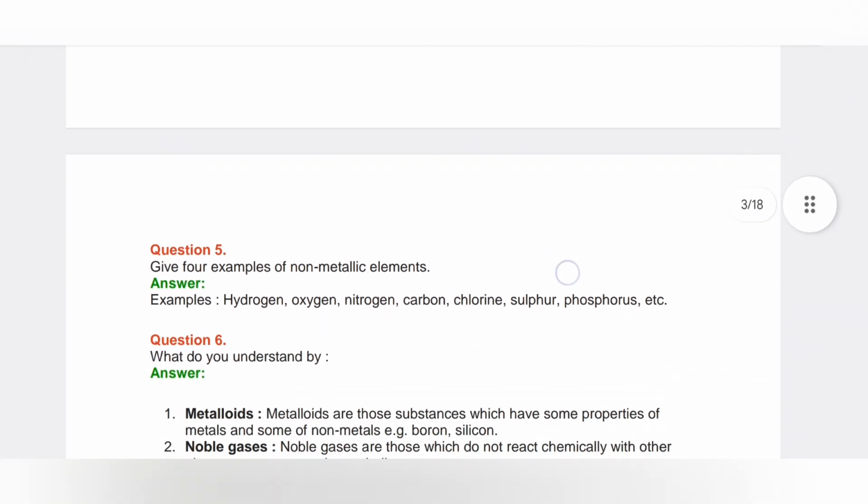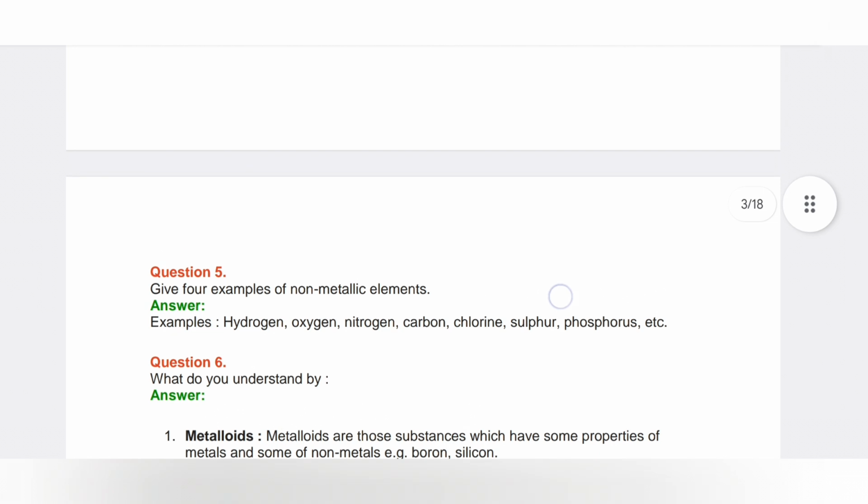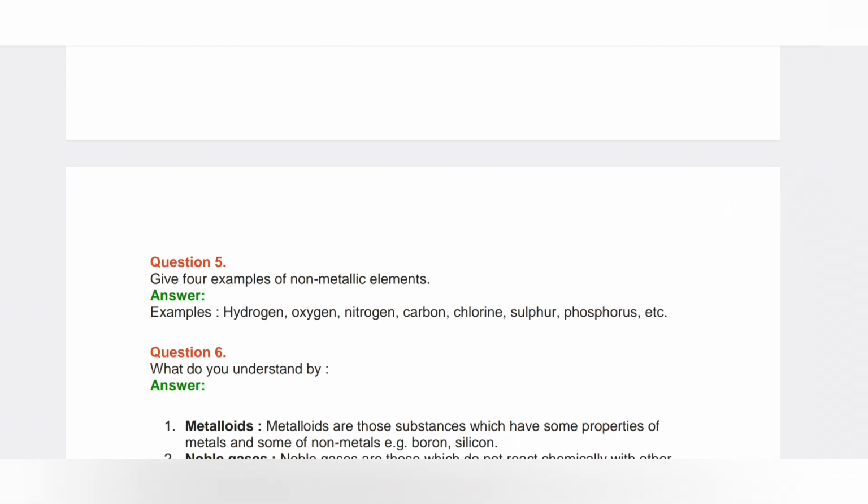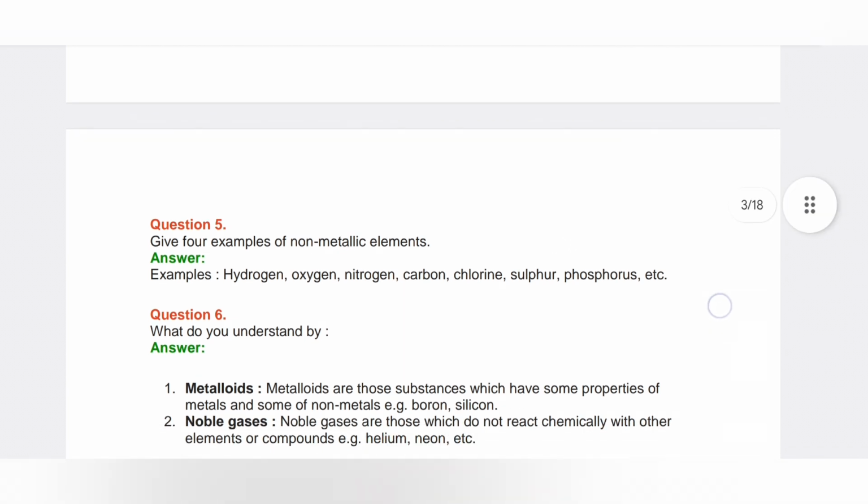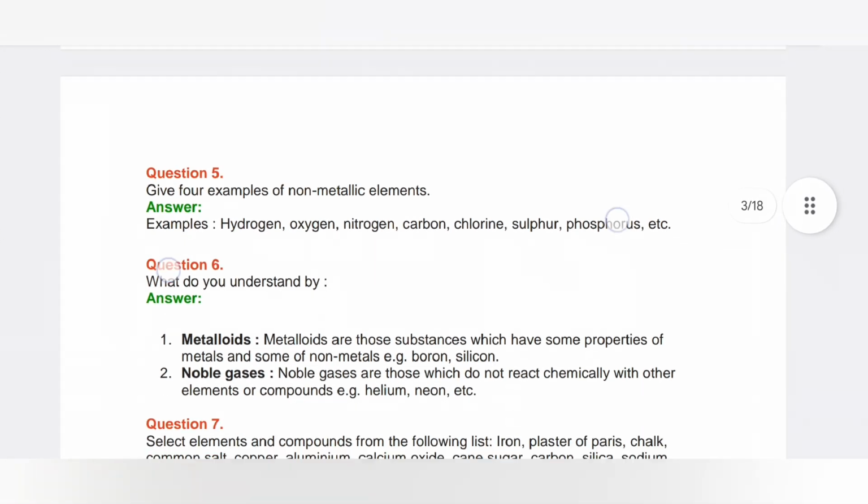Next, question number 6: what do you understand by metalloids? Metalloids are those substances which have some properties of metals and some of non-metals, like boron and silicon. Noble gases are those which do not react chemically with other elements or compounds, like helium and neon. My dear students, for clarifying all the definitions, just watch the first part carefully and learn and write those notes. You will get all the definitions from that part only.